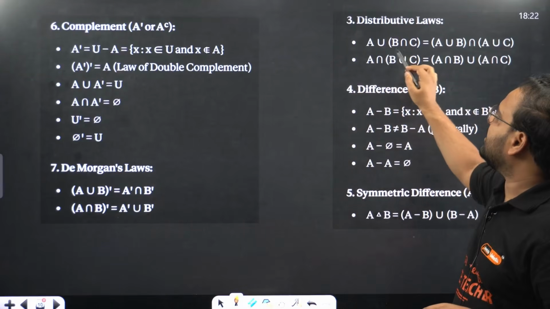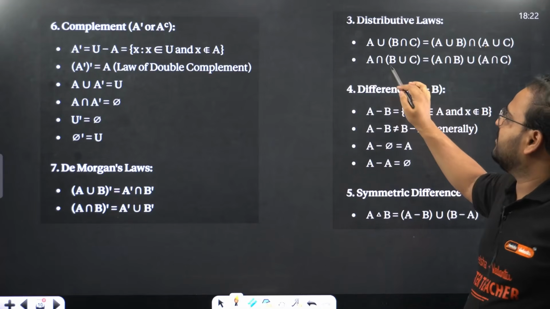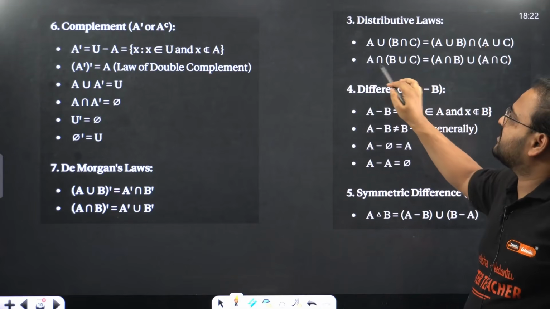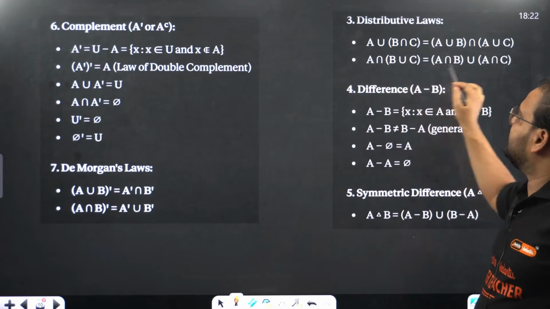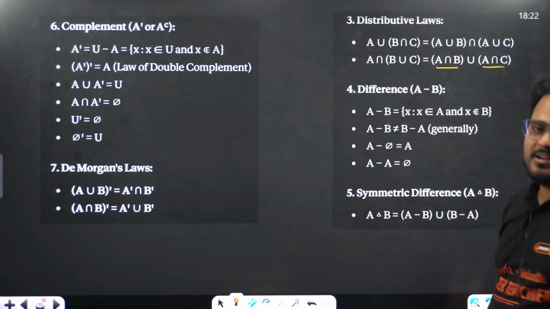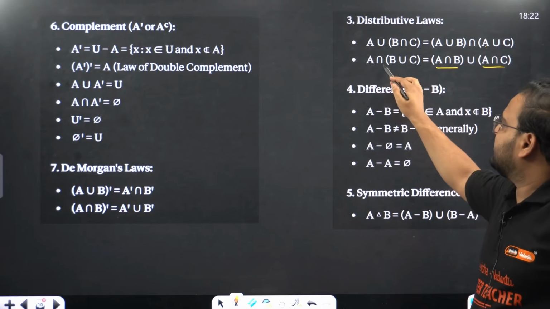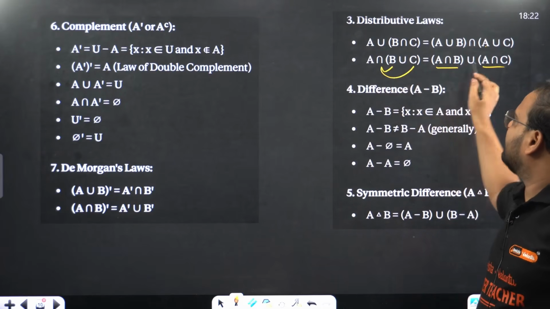A union with B, intersection, union with C. Intersection over union: so A intersection with B, union, intersection with C. You check? Simple. Intersection with B and intersection with C taken with union.